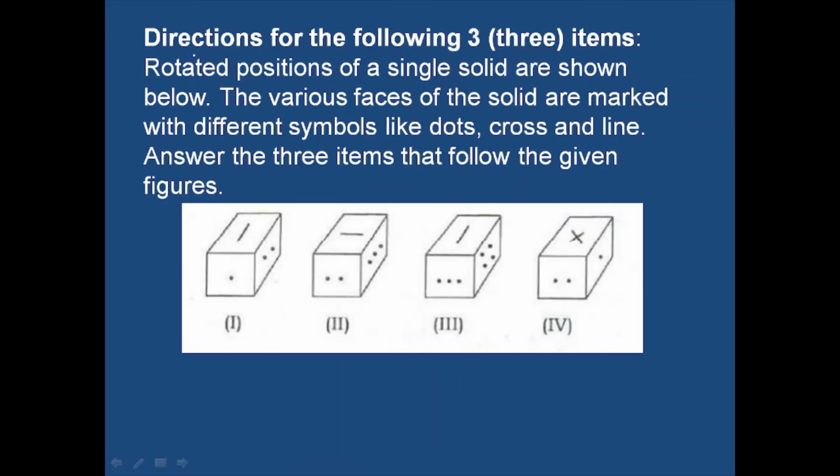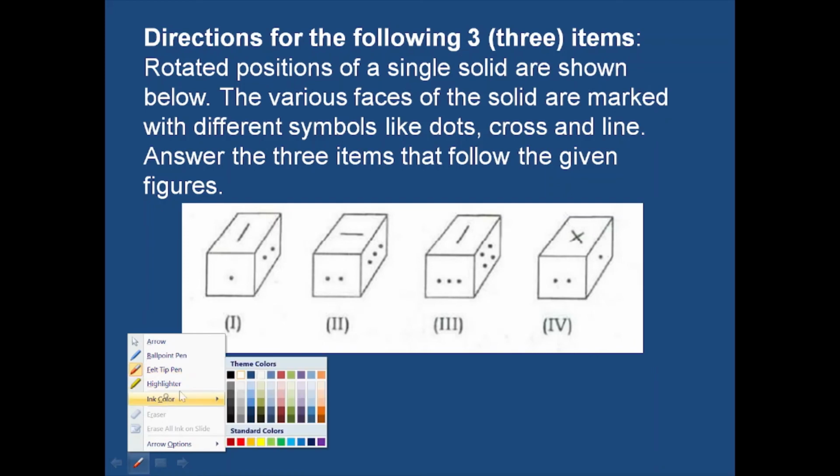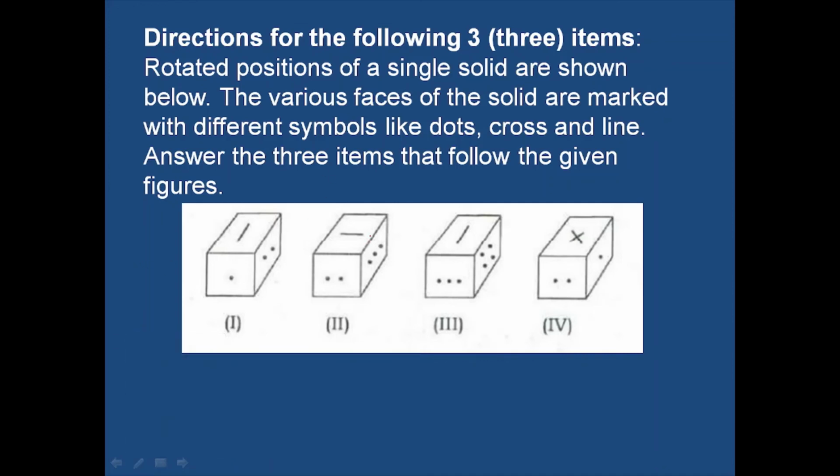Now the next question. Directions for the following 3 items. Now this is a very important question, and this question is related to dice, cube and dice. Now these are the positions of 4 dice, one dice. There are 4 positions. First position is this, second position, third position, and fourth.